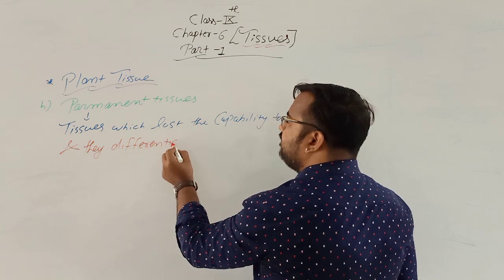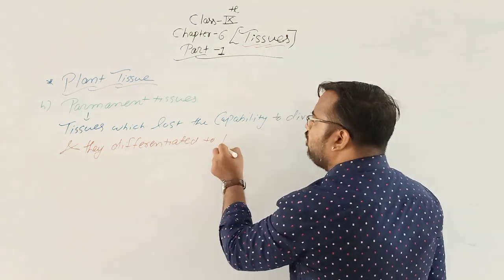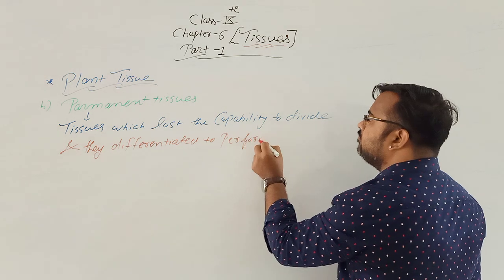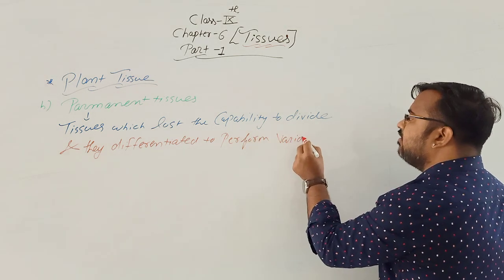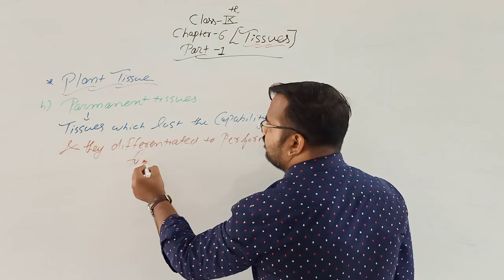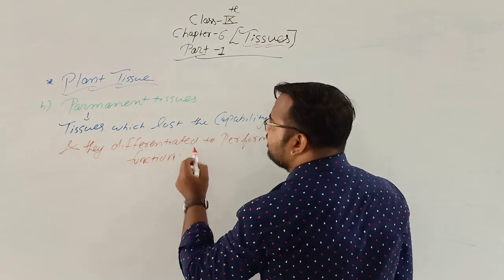And they differentiated to perform various functions. This is the definition of permanent tissue.